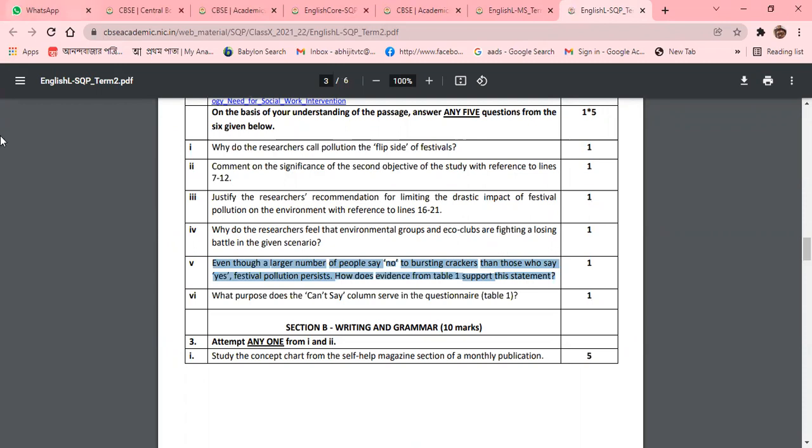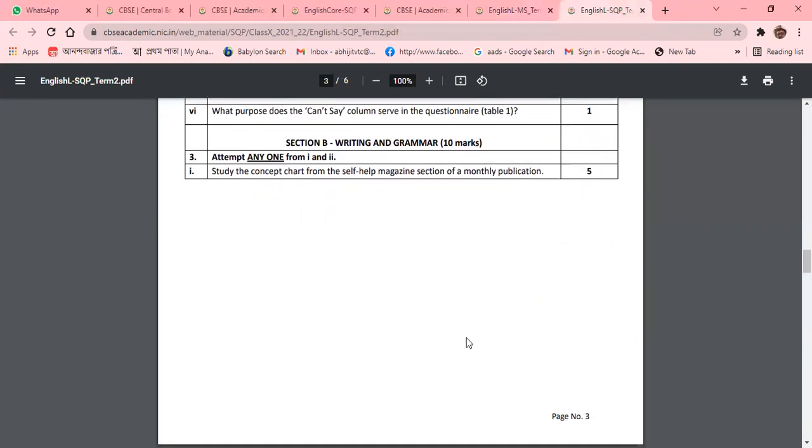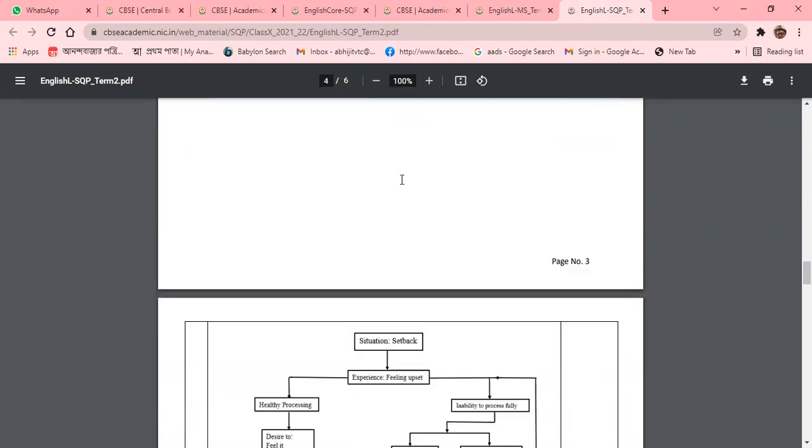Now we are coming to Section B, writing and grammar. This portion carries 10 marks, divided into 5 plus 5. Attempt any one, that means 5 marks. Study the concept chart from the self-help magazine section of a monthly publication.